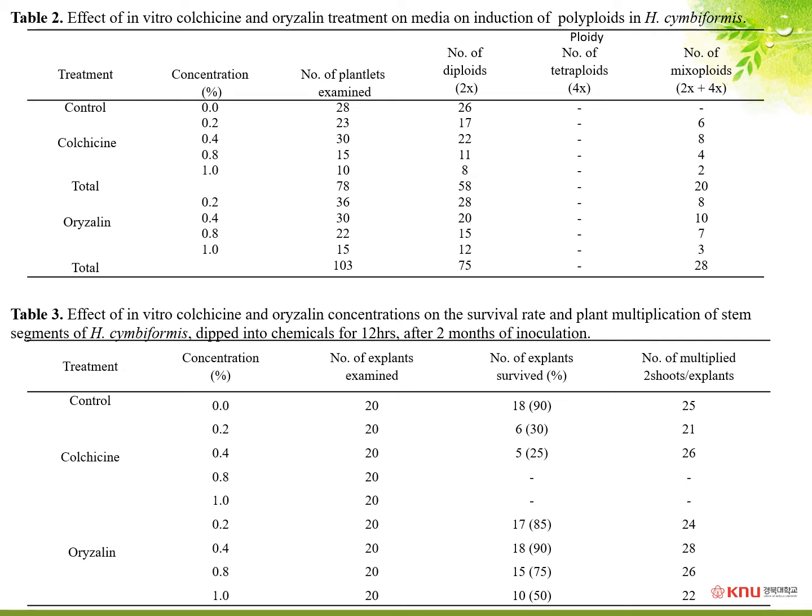Mixoploids were induced successfully from in vitro plants of diploid Haworthia cymbiformis by treating stem segments with colchicine and oryzalin. The effect of in vitro colchicine and oryzalin treatment on media produced greenish red colored shoots, and the highest number of mutants was obtained from 0.4% oryzalin concentration. Controls with water maintained the diploid status, and 48 chimeras were obtained on colchicine and oryzalin containing media.